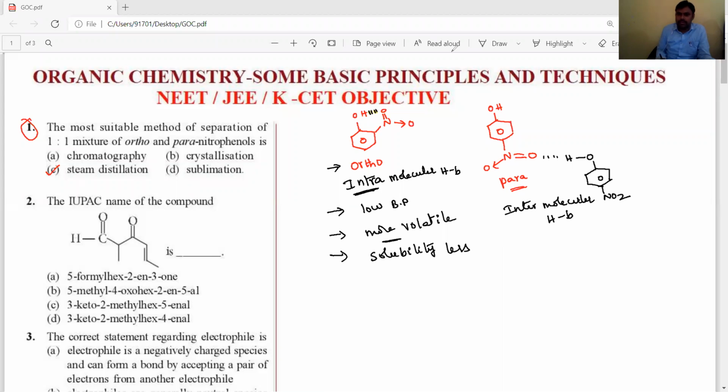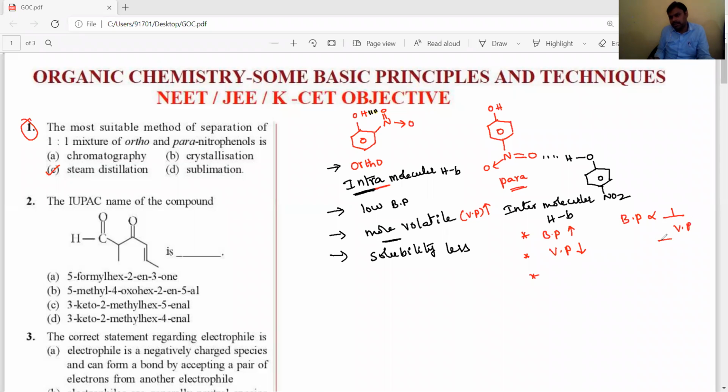And what about this compound, dear students? That paranitrophenol, the boiling point is more, and the vapor pressure, that volatile nature, is low, because the boiling point is inversely proportional to vapor pressure.